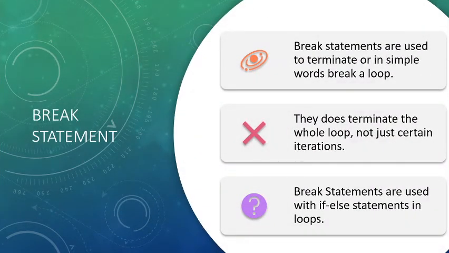Now, break statements are used to terminate the loop with the keyword break, and they will terminate the whole loop, not just the iteration. This is important. They will break the entire loop. The program will exit out of the body when it encounters the break statement.